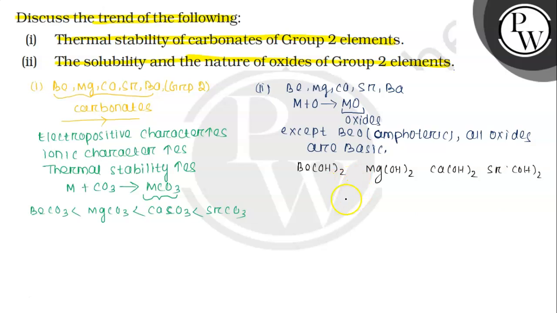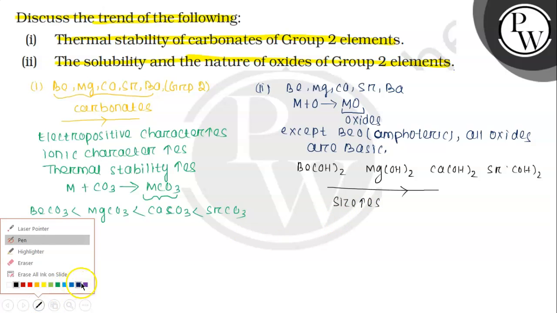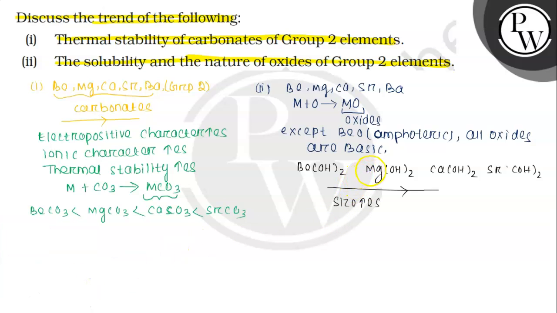So when we go down the group, or from top to bottom, size increases.